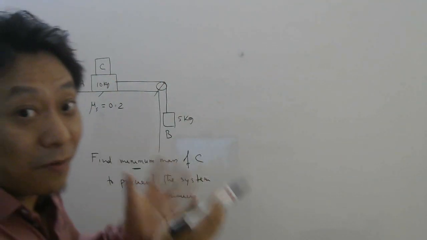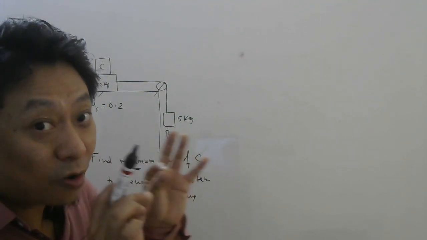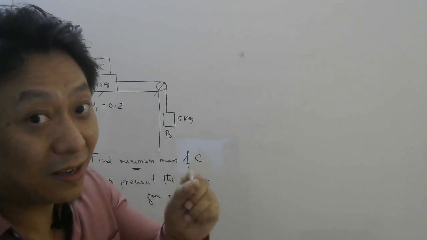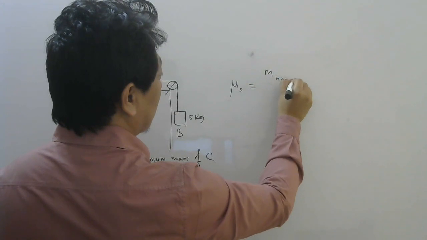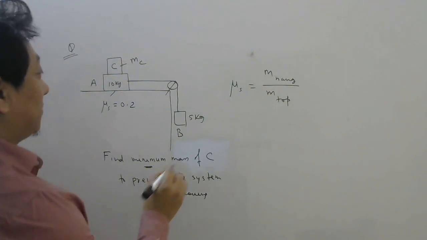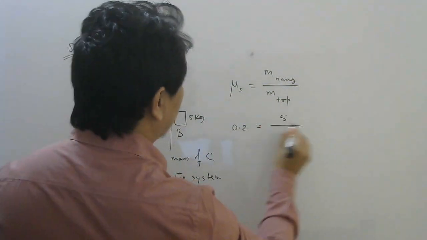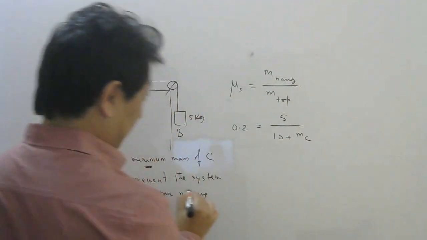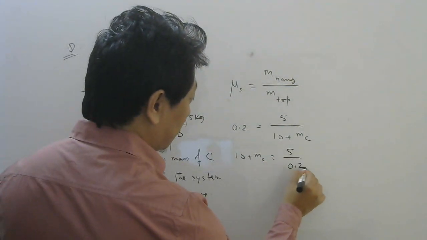Now you don't have to repeat everything, because once they say minimum mass of this or maximum mass of this, they are talking about the critical point where static friction has reached max value. So we can directly remember the formula. Coefficient of static friction is equal to mass which is hanging by mass which is on top, right? Now this is 0.2, mass hanging is 5 kg, mass on top is 10 kg plus unknown mass, which I will write mc.